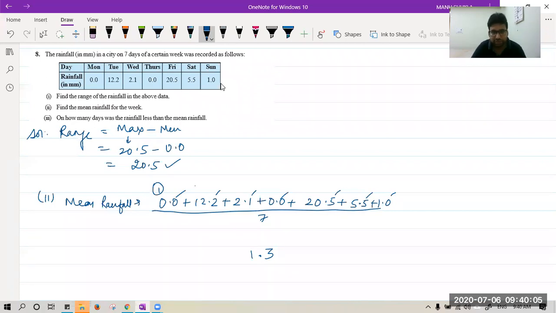So again 1 is carried, 2, 4. I think it is 41.3. All of you please confirm. Yes, all of you are saying it is 41.3 only. So the sum is correct.